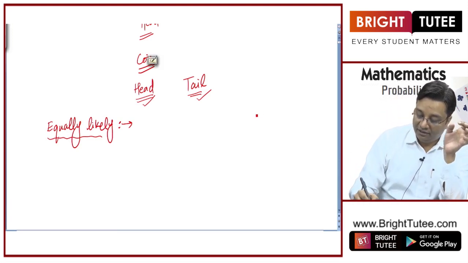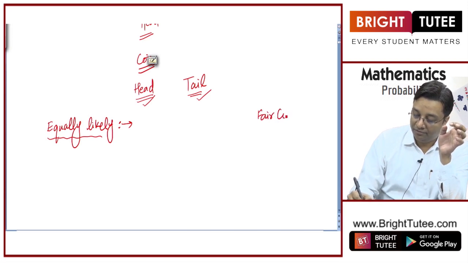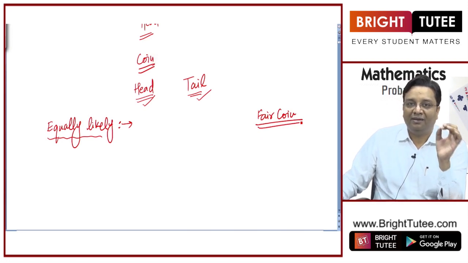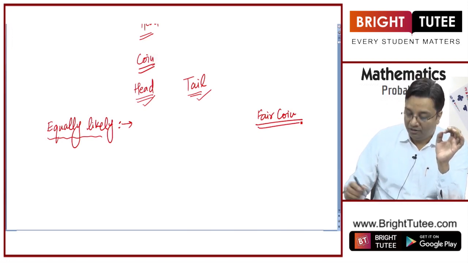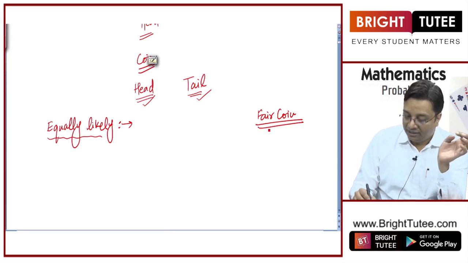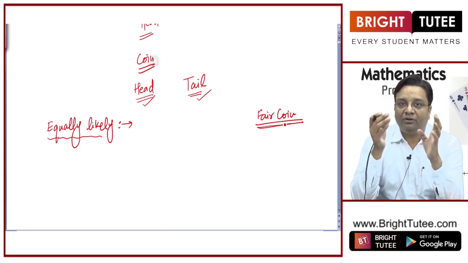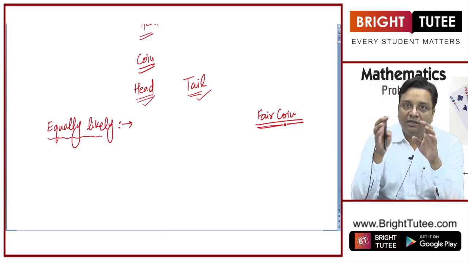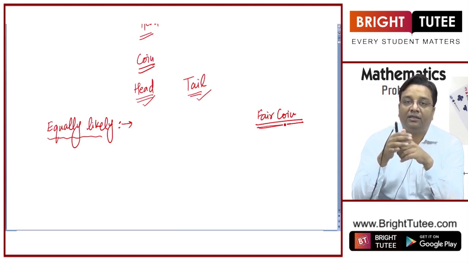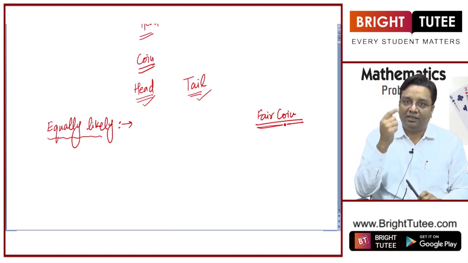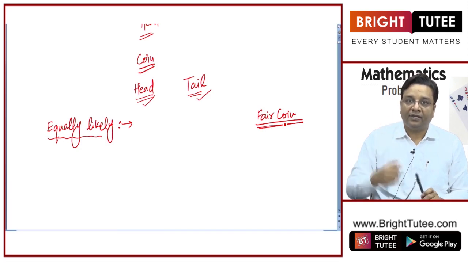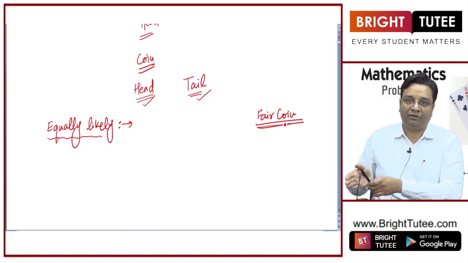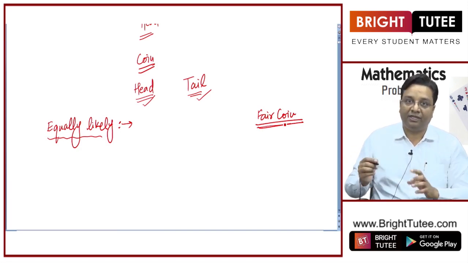right? Before that, let us talk about a fair coin. When I say that I am throwing a coin in this chapter, I mean that I am throwing a fair coin. What does it mean by fair coin? That possibility of coming a head or possibility of a tail coming on the top is equal, right? It is a fair coin. It is not biased. It is symmetric all around, right? Because of its shape or its structure, it is not favoring a particular type of outcome, right? That is a fair coin.